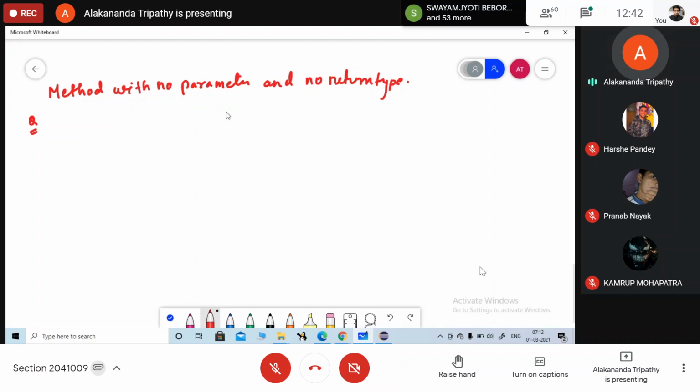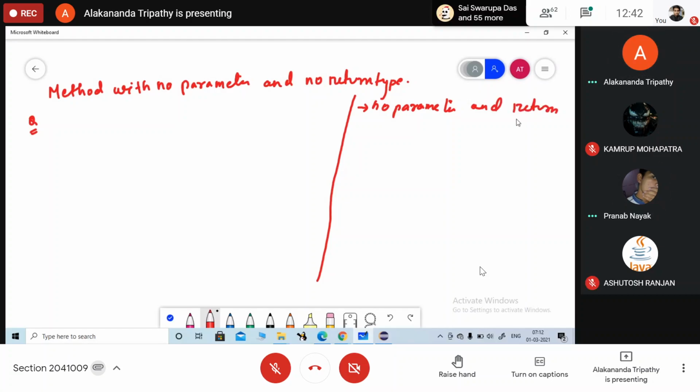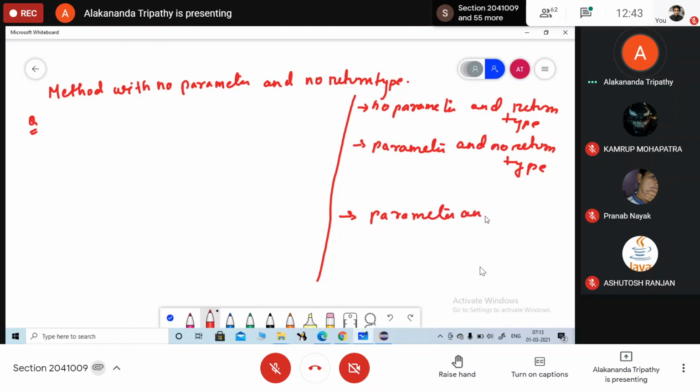Okay. So we have discovered I have written 4 different types. Method with no parameter, no return type. और एक क्या लिखी थी मैं? No parameter, return type. Parameter and no return type. Then parameter and return type. Then the last one is parameter and return type. Okay.